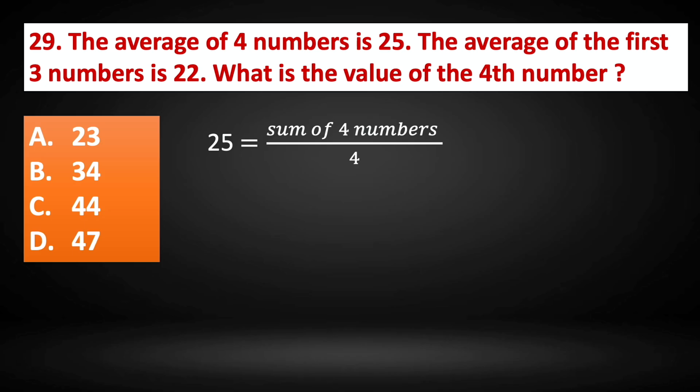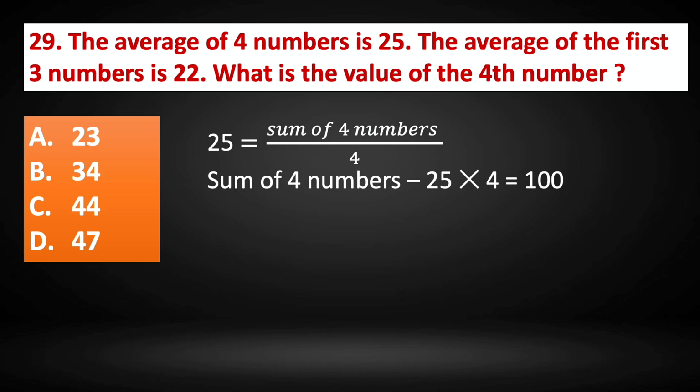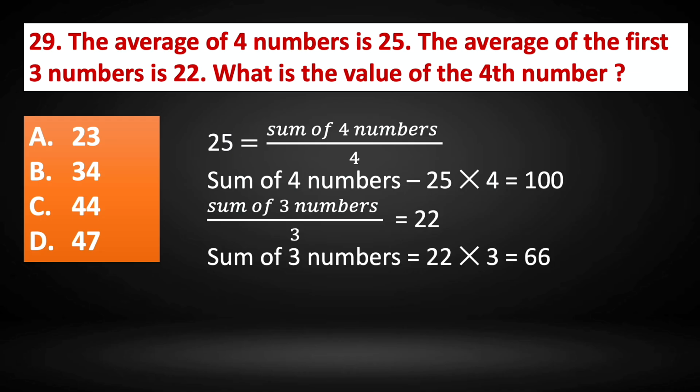So what is the sum of 4 numbers? Sum of 4 numbers is 4 into 25. 4 into 25 is 100. So the sum of 4 numbers is 100. Now the average of the first 3 numbers is 22. So sum of 3 numbers divided by 3 is 22. And similarly, sum of 3 numbers equals 22 into 3, that is 66.